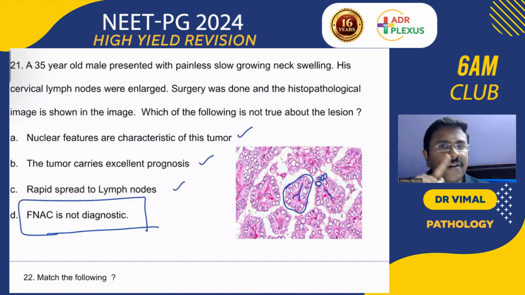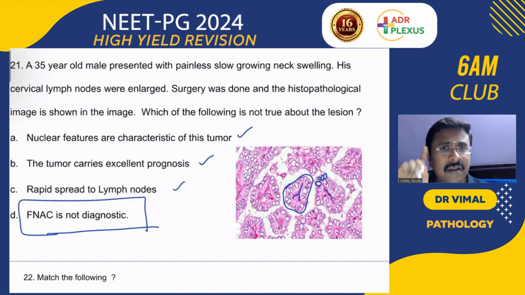Common metastasis is to the lymph node. Distant metastasis is rare. Papillary carcinoma can present as an occult primary, where the lymph node metastasis comes to attention first rather than the primary. Papillary carcinoma carries the best prognosis. Please remember that. And what are the nuclear features? You will see the Orphan Annie eye nucleus and nuclear grooving, and there can be psammoma bodies and dystrophic calcification.